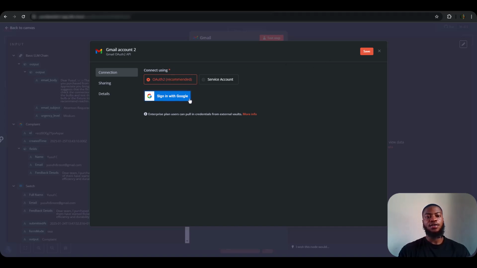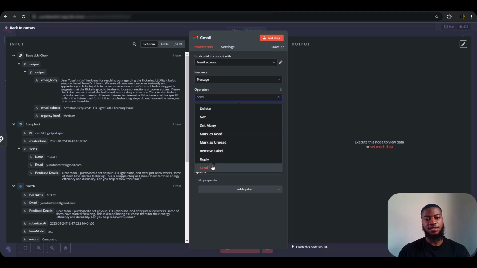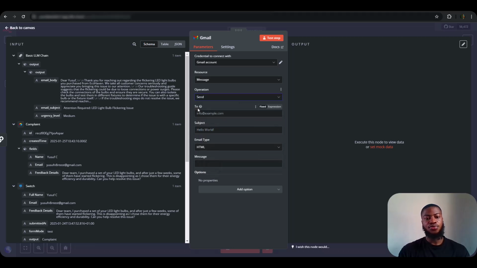Also, the Google setup is another thing on its own. To set it up, n8n has good documentation walking you through how to set up credentials, so it's pretty simple and not really complicated. But I've already set up my own, so I'll just leave it like that and select this. For the resource, I'm going to be selecting message, and for the operation, I'm going to be sending a message, and this space is for who I'm sending the message to.